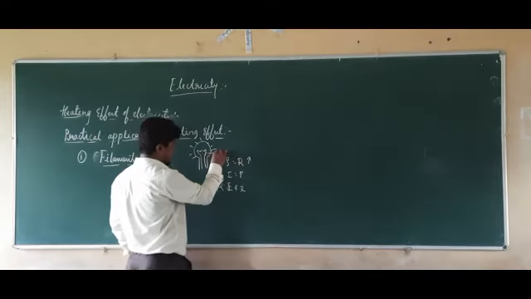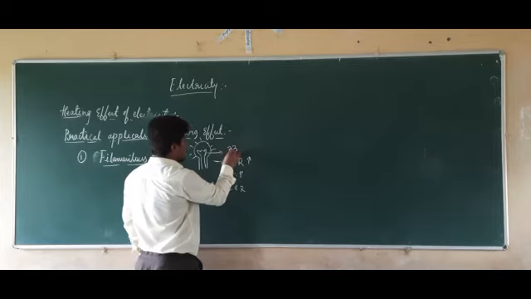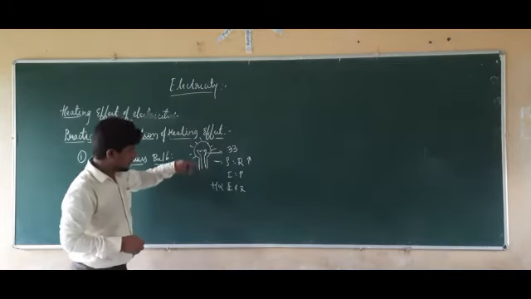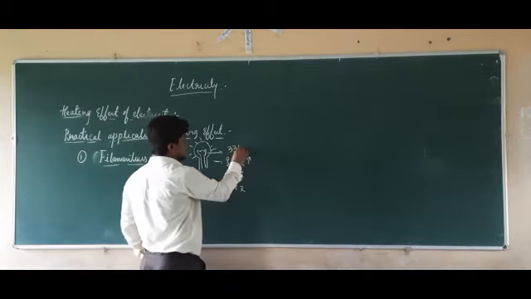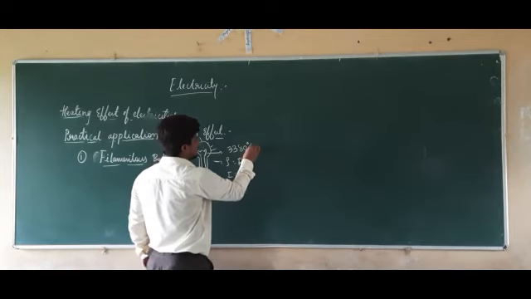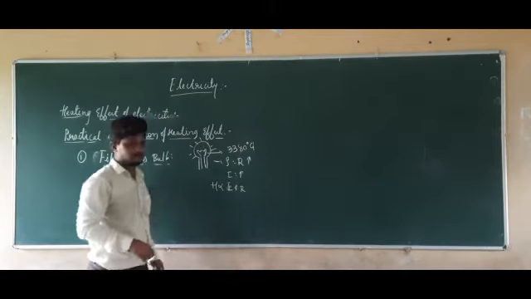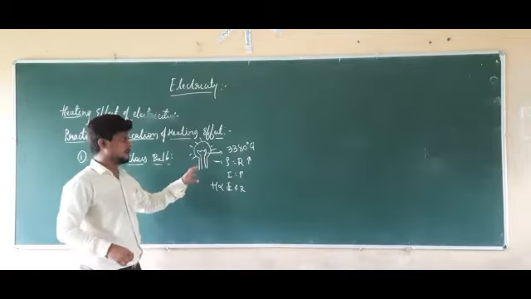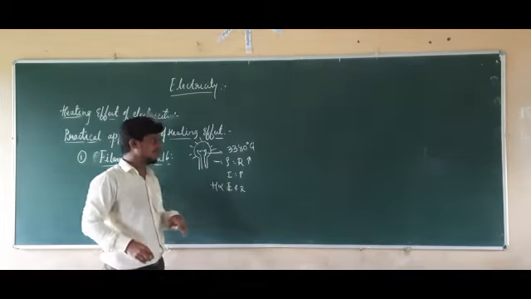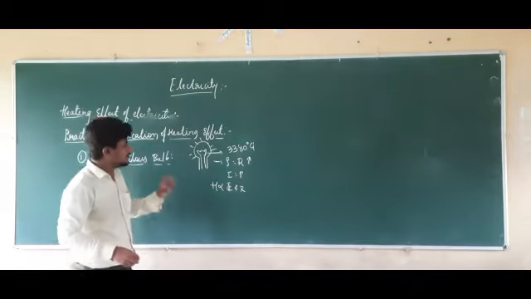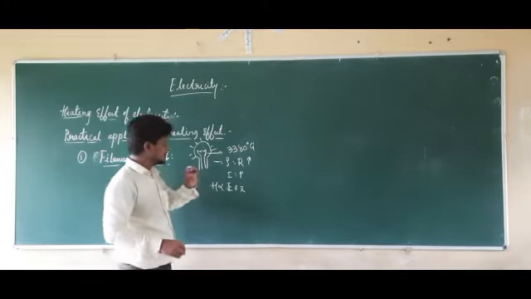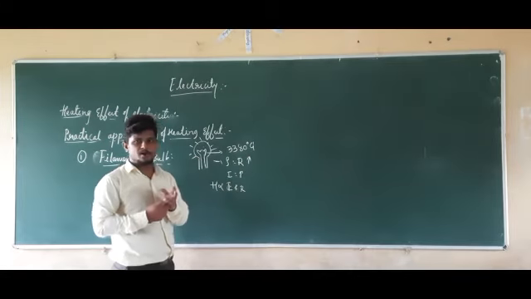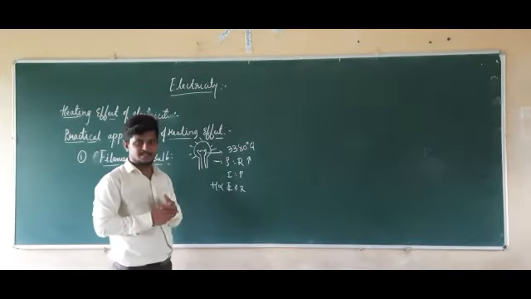And for your understanding, the inside temperature of this bulb is nearly equal to 3380 degrees Celsius. Sometimes it has the chance of heating up to 3380 degrees Celsius. Now see here, another property of this tungsten. The first property is what? It is going to emit light when it gets heated.